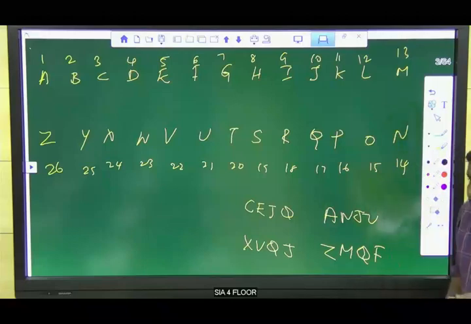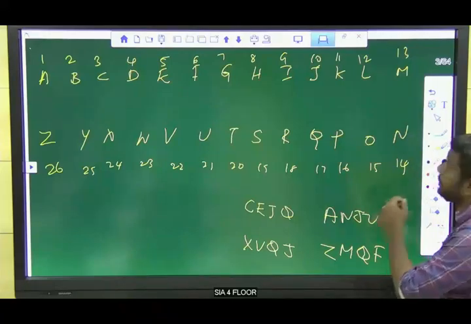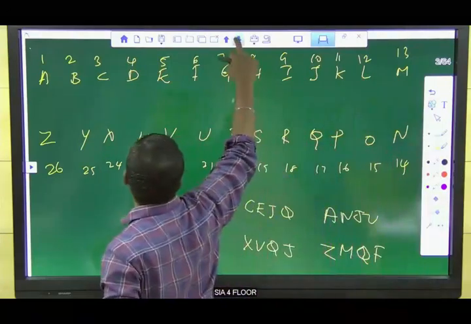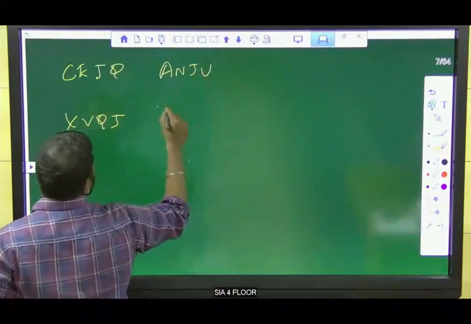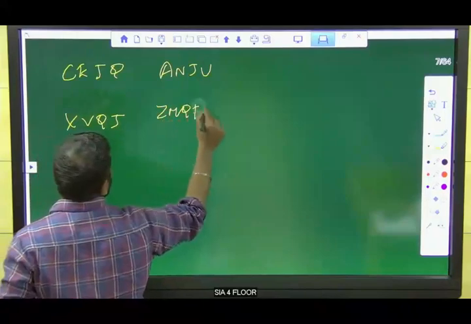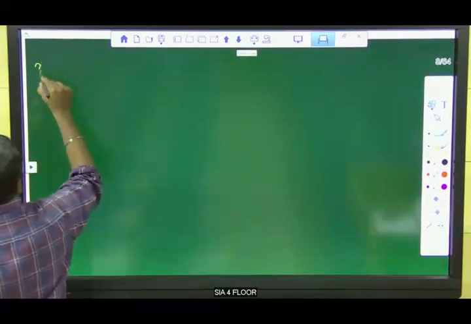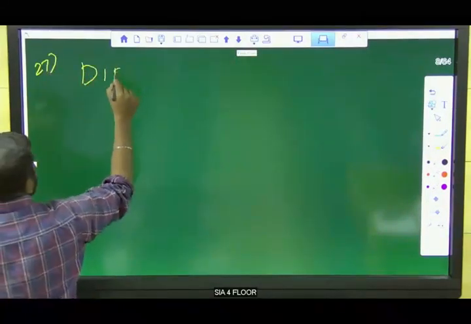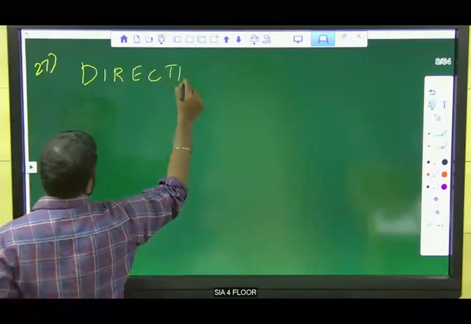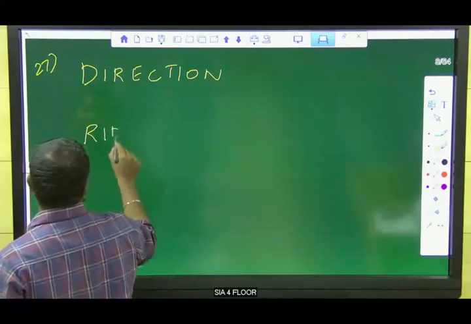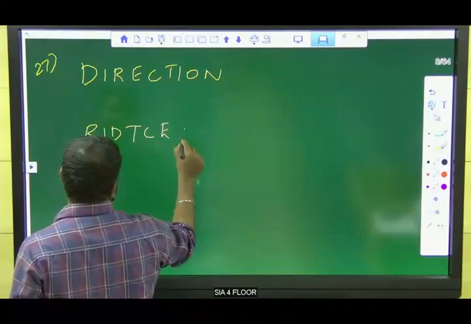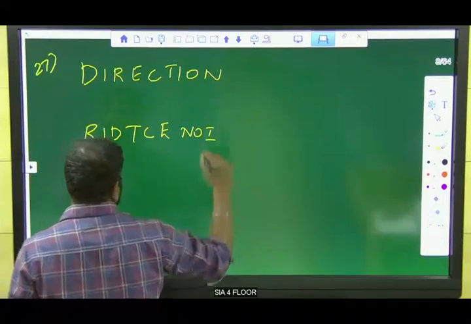Now take the 27th question. Direction is coded as RIDRTCENOI.